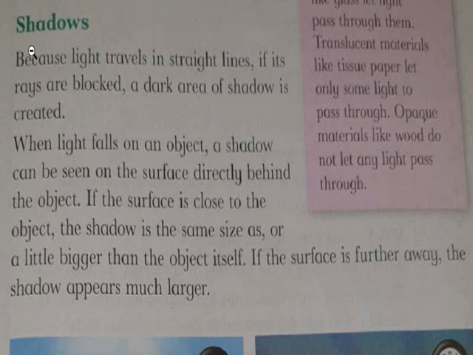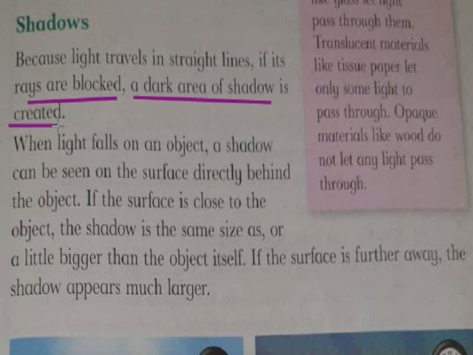Now coming towards our lesson, shadows. Now we studied about translucent and transparent materials. Now we are going to study about shadows. Because light travels in a straight line, if the rays are blocked by some opaque material, a dark area or shadow is created. So when the light is blocked, a shadow is created.